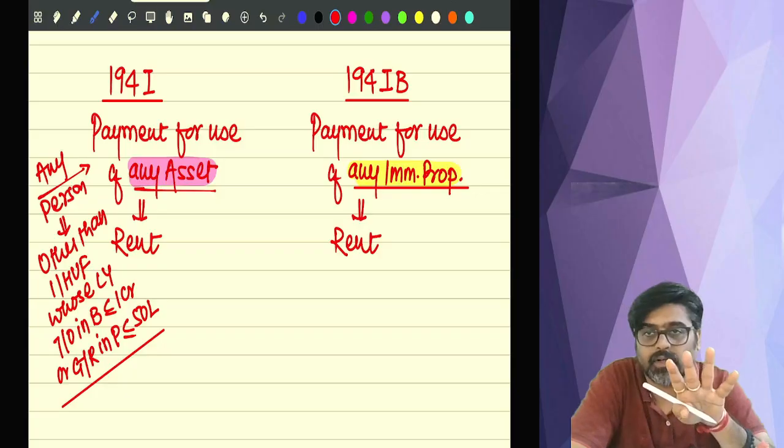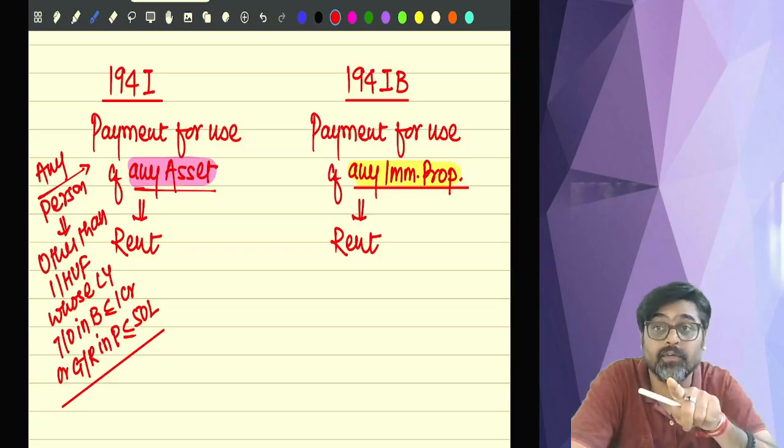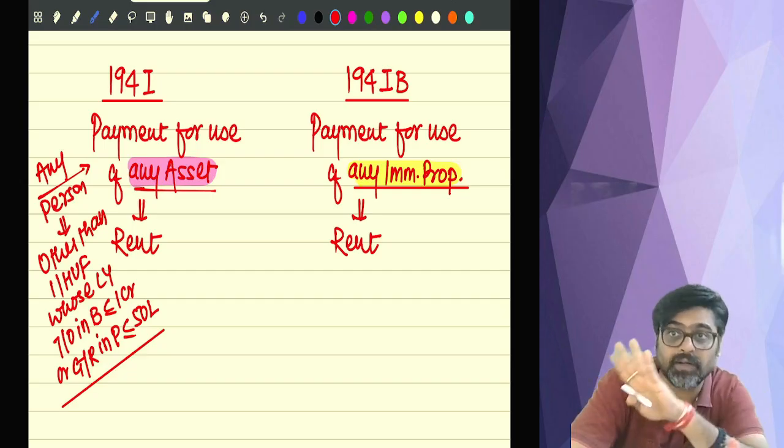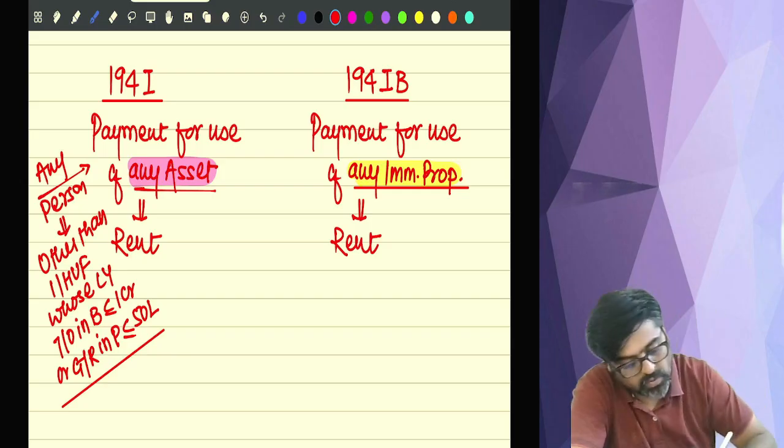So any person making the payment of rent, but you should not be this type of individual or HUF.